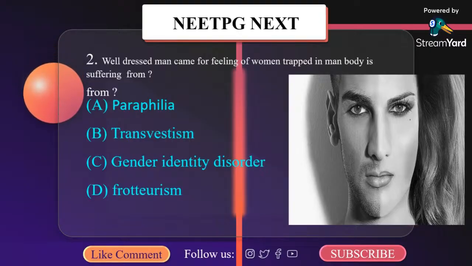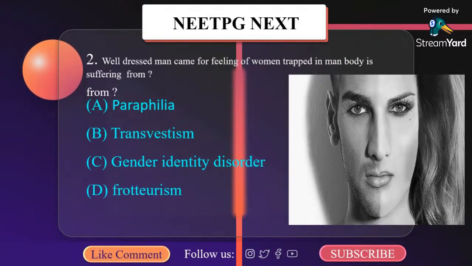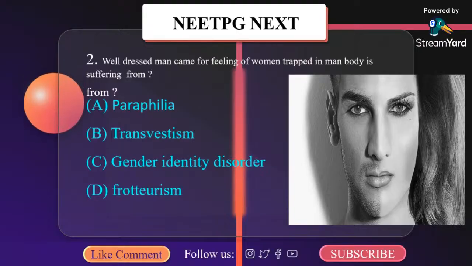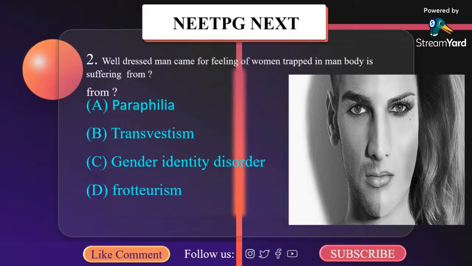Number one, a strong and persistent cross-gender identification, which is manifested by a repeatedly stated desire to be, or insistence that he or she is of the other sex, wearing the clothes of the other sex, cross-dressing, preference for cross-sex roles in plays or fantasies, preference for playmates of the other sex, persistent discomfort with his or her sex.